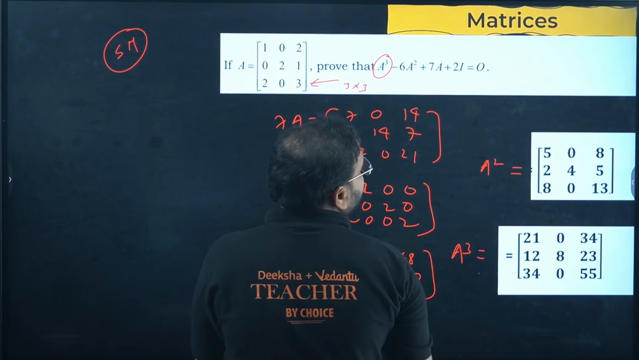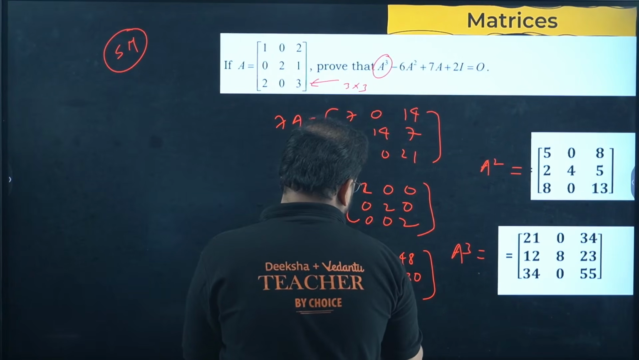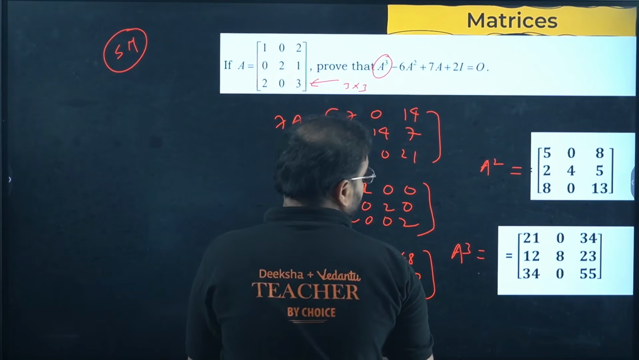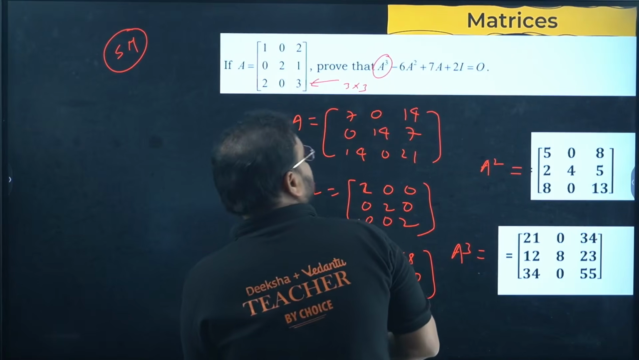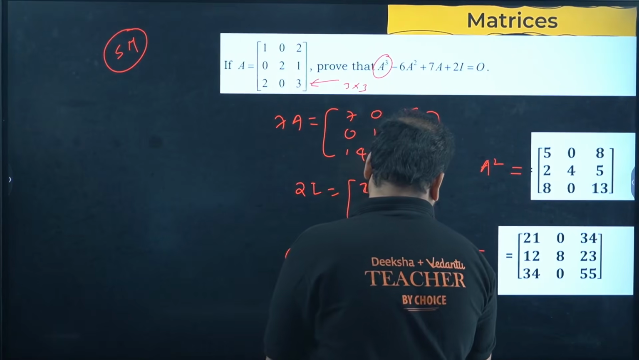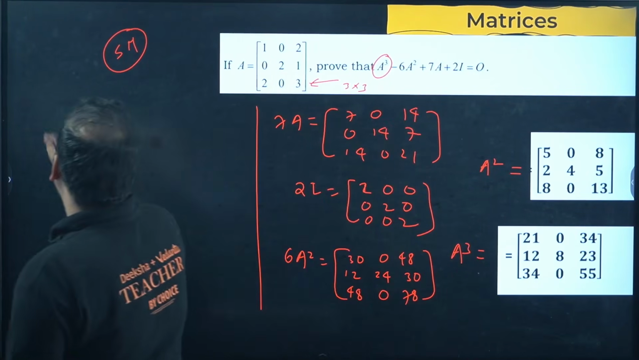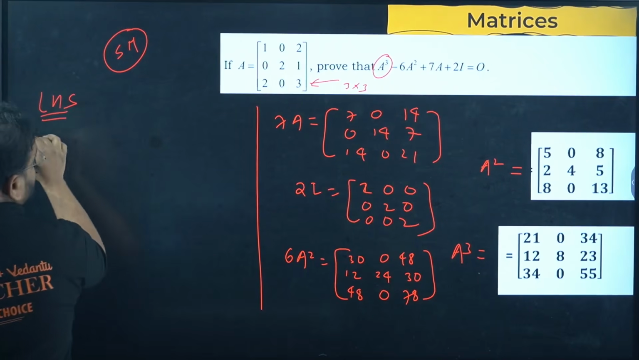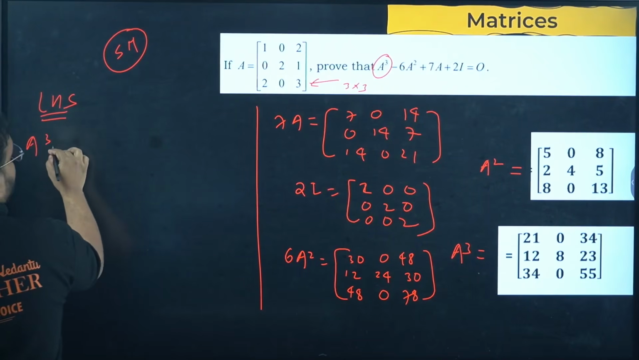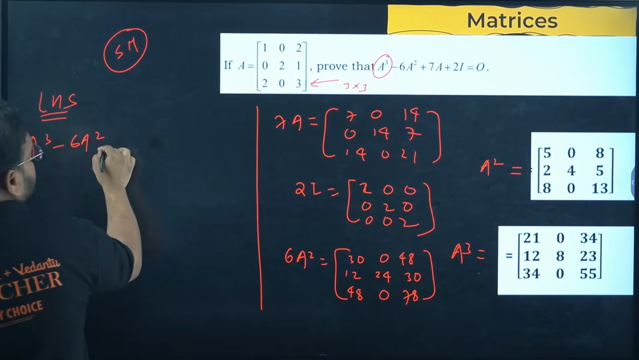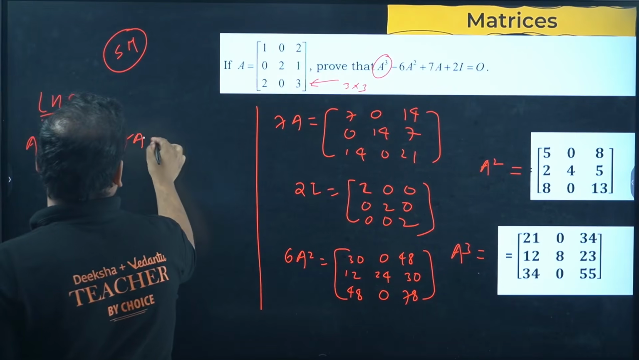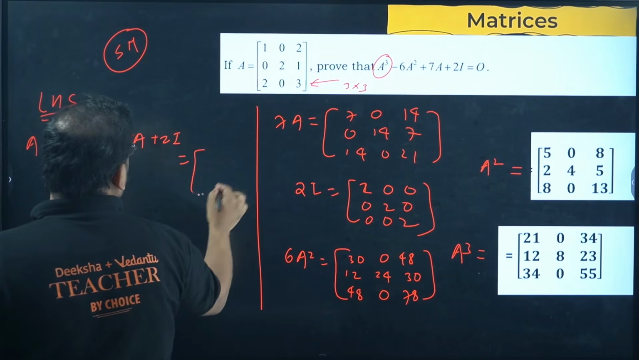6a square I'm finding. 6 into 8 is 48. Okay, 6 into 0 is 0 and 6 into 13 is 78. Okay, you can take LHS. Take LHS. We have a cube minus 6a square plus 7a plus 2i. Solve it, you'll get all this as 0 only.